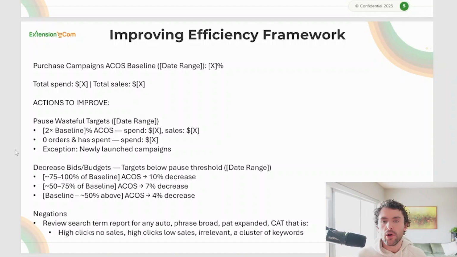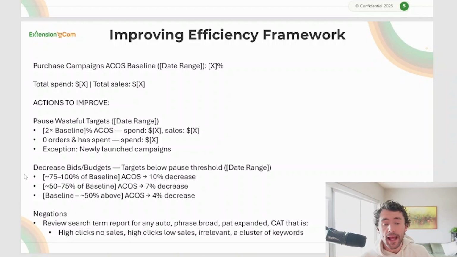After we've identified all the wasteful targets we can cut, the next thing we want to look at is decreasing bids and budgets based on ACoS percentages. Let's say our ACoS baseline is 40%, then we want to look at everything in that 75 to 100% bucket. Again, 100% would be 80% ACoS, so we're talking about 60 to 80% ACoS here. We want to do a 10% decrease. When it comes to that 50 to 60% bucket, we want to do a 7% decrease. And when it's the 40 to 50% ACoS bucket, we want to do a 4% decrease.